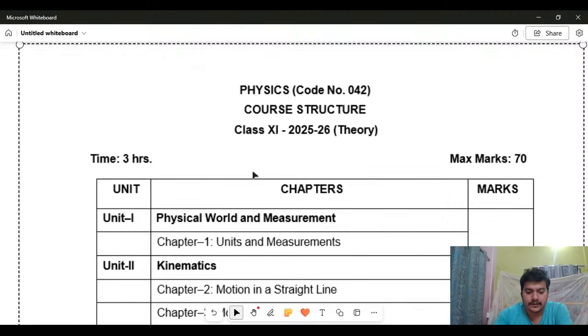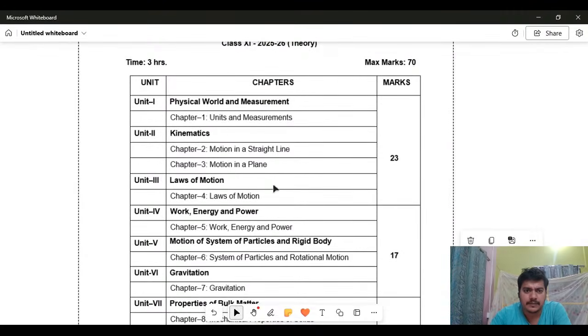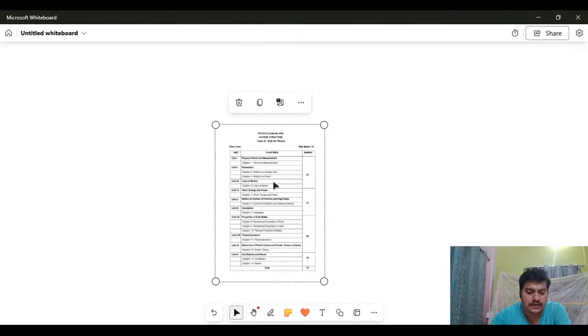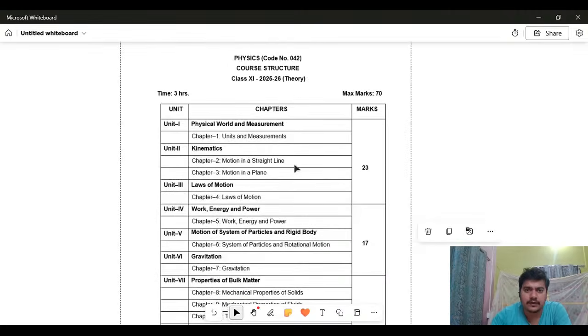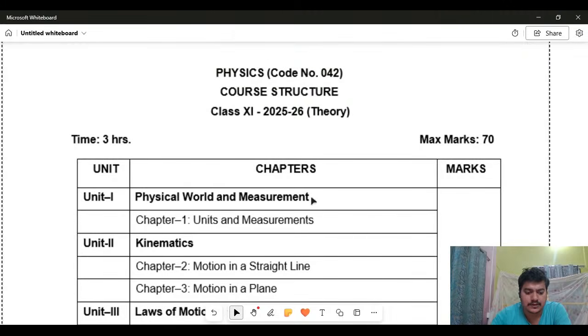So basically here, I will discuss the physics class 11 syllabus for 2025 and 2026. The whole list of chapters is here, but if I keep it like this, it will be quite difficult for you all to see. That is why I will be going from the top. You can see the full image on the screen.